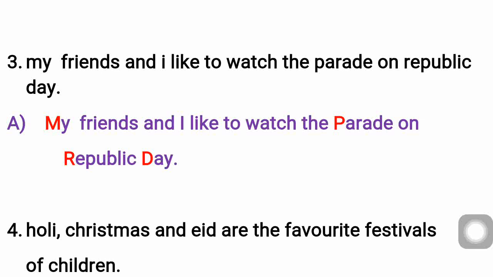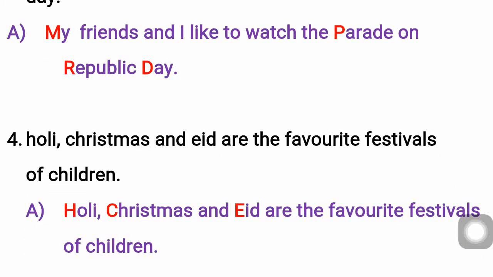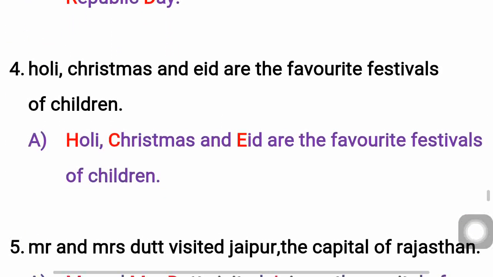Parade means P; here P is highlighted in capital letter. Then on Republic Day, here again R is a capital letter, and D also capital. Just observe and try to complete this. My friends and I like to watch the parade on Republic Day. Give finger space when you are writing in your notes. Write neatly.